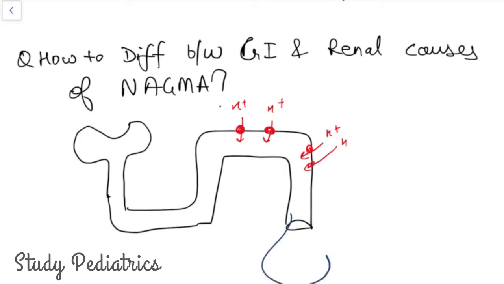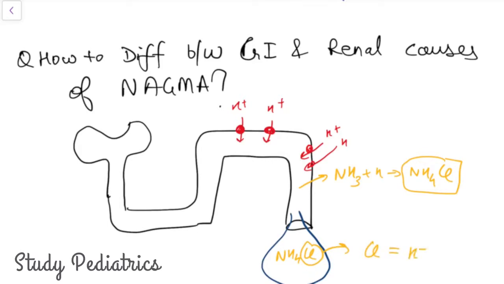And how do we measure this hydrogen? The hydrogen which is secreted cannot lie free. Hence, there is a major buffer in the collecting tubule, NH3, which reacts with hydrogen and forms NH4, and the chloride also combines. Hence, this is what we get. So we measure this chloride, and this chloride is equal to the hydrogen secreted. Hence, we can say the chloride excreted is equal to the hydrogen secreted.